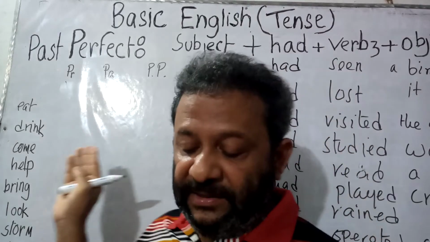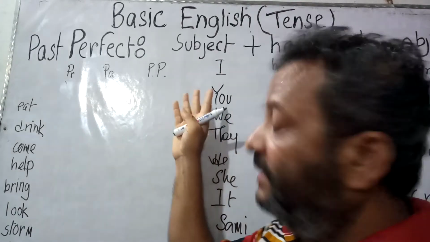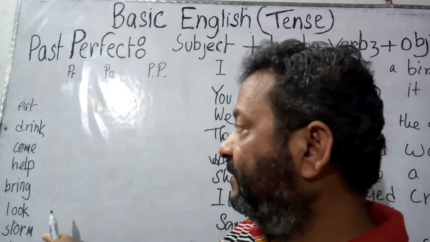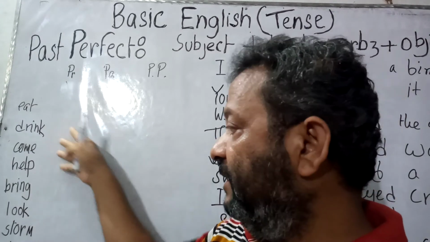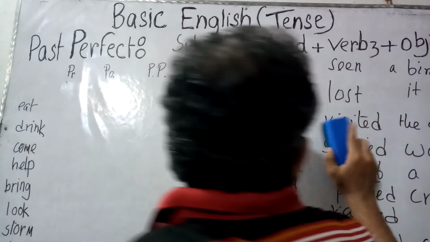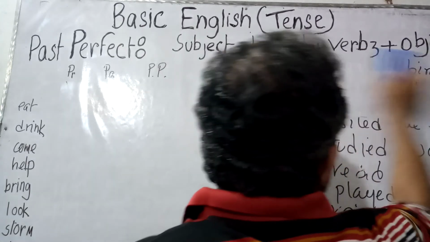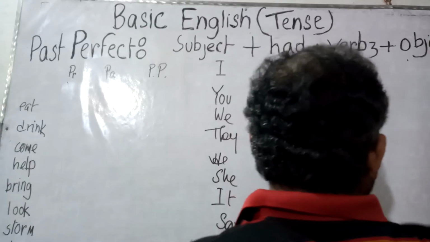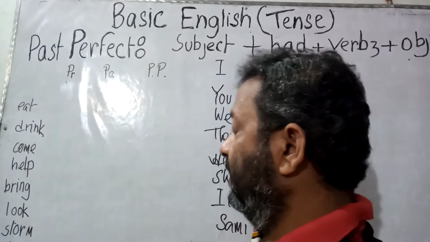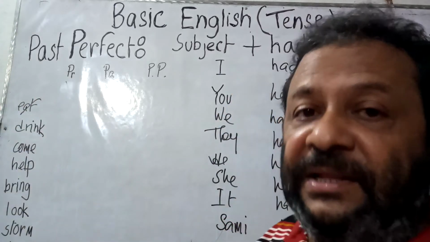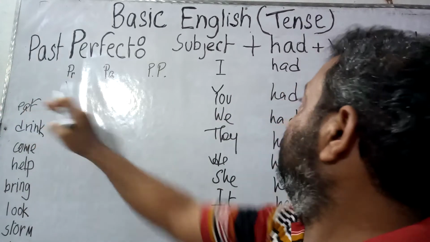In this structure, I am going to use these verbs and their verb 3 forms. Now let us consider the verb eat, and the verb 3 form of it would be eaten.